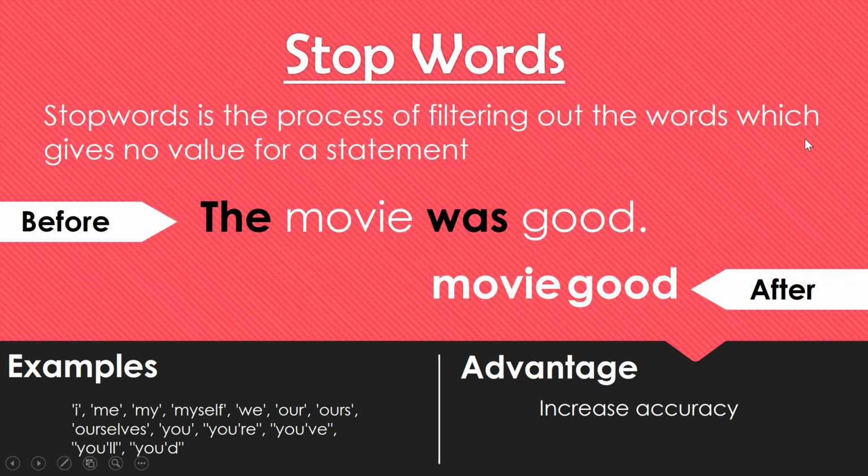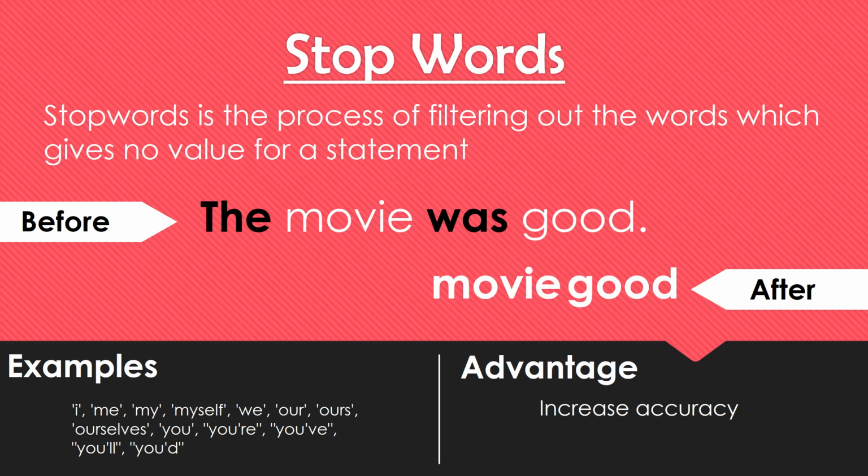Here is a statement: the movie was good. A person is telling another person the movie was good. When expressing a sentence, he will use words like the, is, was, of, it. If we remove the words the and was, the meaning of the sentence remains the same. Before, the sentence was "the movie was good." After applying stop words, we remove the and was, and the meaning is "movie good." That means the movie is good.